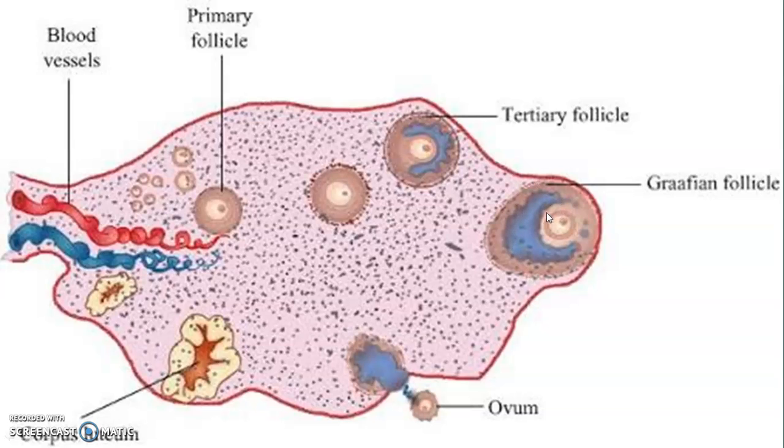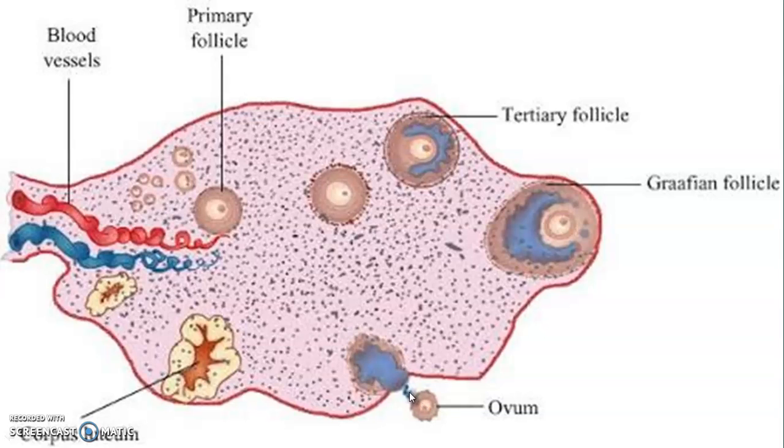At this time the secondary oocyte present inside forms a layer called zona pellucida. This checks the entry of more than one sperm, and it also protects the ovum or egg. At the end, the Graafian follicle ruptures and ovum or egg comes outside. This is the total highlights of oogenesis.